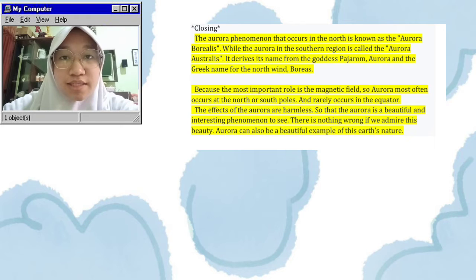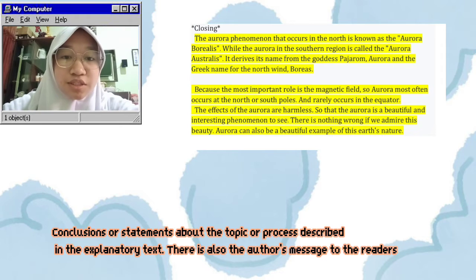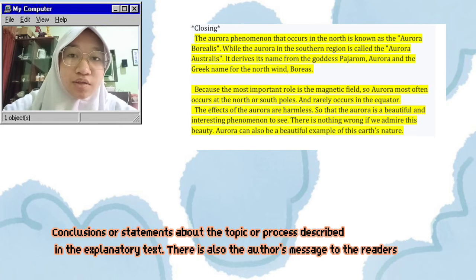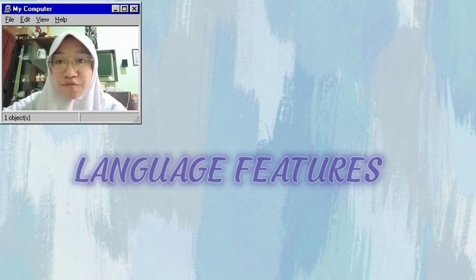And the last is a closing or conclusion. Conclusions are statements about the topic or process described in the explanatory text. There is also the author's message to the readers. Paragraphs 6 and 7 include the conclusion. Next, I will explain about the language features of the explanation text about the aurora phenomenon.